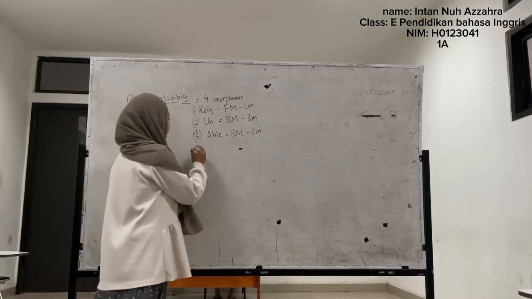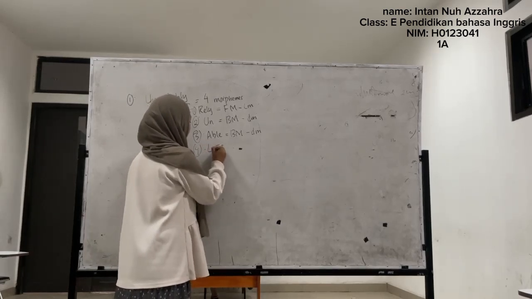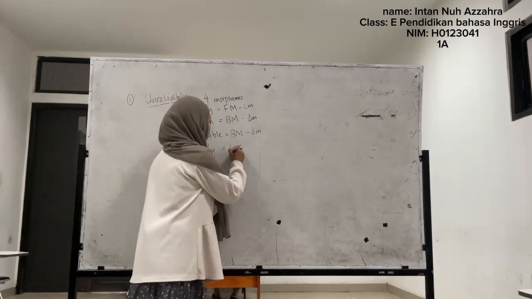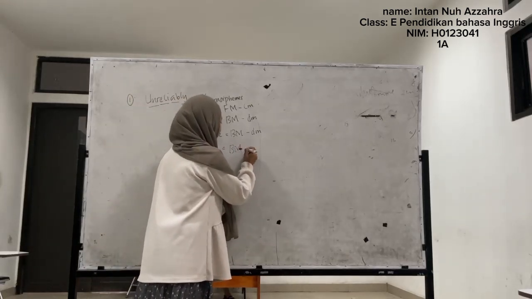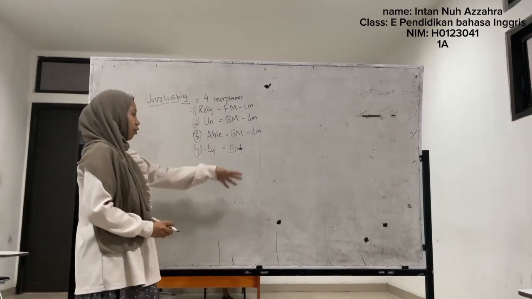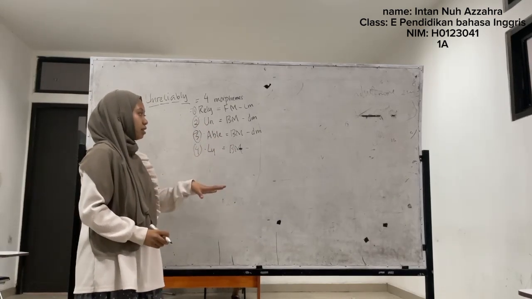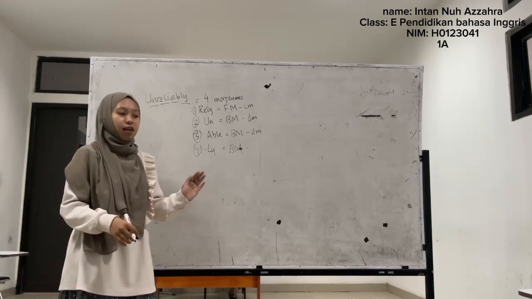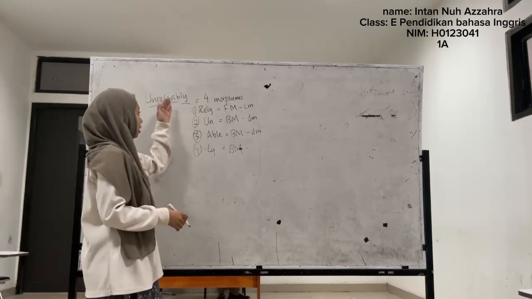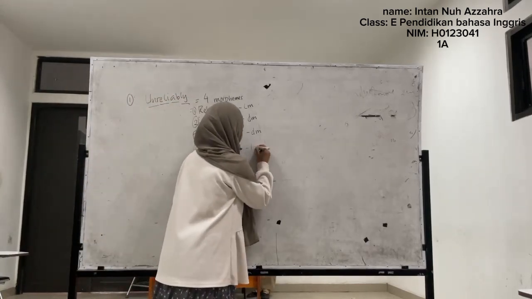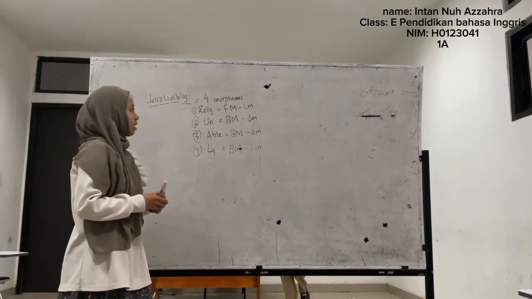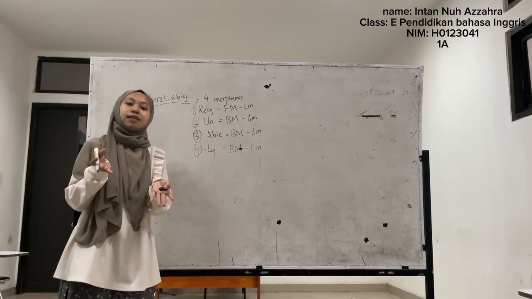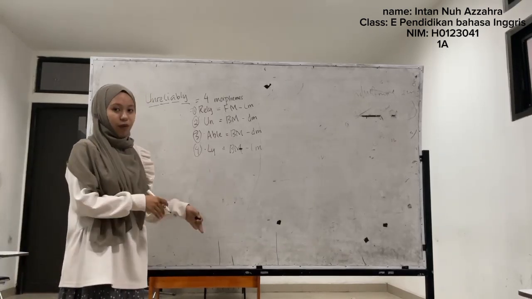And the last is the suffix "ly." "Ly" is the same as the two before: it is a bound morpheme. The subtype of bound morpheme for "ly" is derivational as well, because it changes the meaning and changes the lexical class of "reliable." So this is my explanation about "unreliably," and I hope you can understand what I have explained. Thank you.